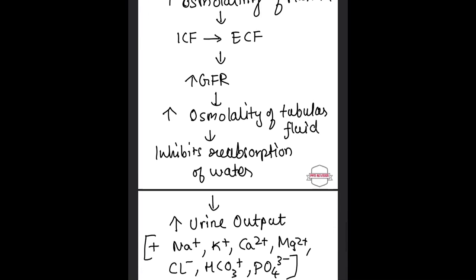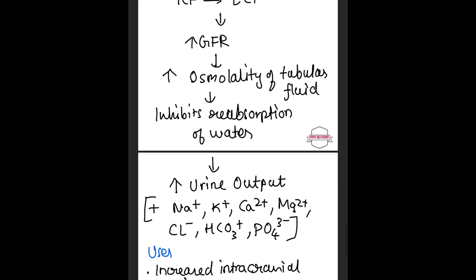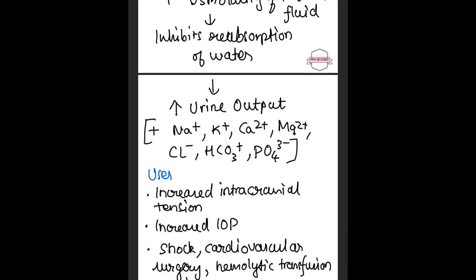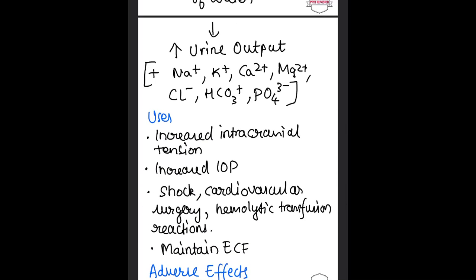The osmolality of the tubular fluid is increased, and it inhibits reabsorption of water. All this finally contributes to increased urine output with the presence of ions: sodium, potassium, calcium, and so on.